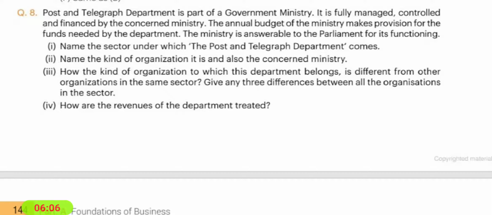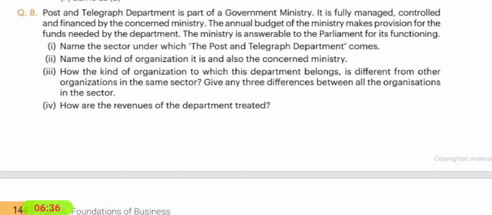1956. Now, on the basis of legal status, we can compare these 3 organizations: departmental undertaking doesn't enjoy any separate legal entity, and public corporation enjoys a separate legal entity, and government company also has a separate legal entity from its members. Now third, finance.